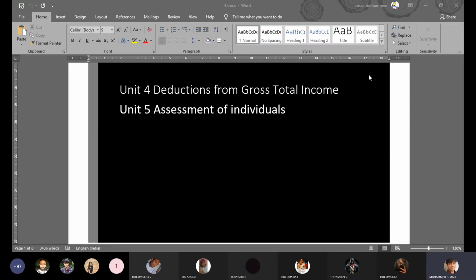Are you allowed to deduct personal expenses? Or are you allowed to deduct whatever expenses you feel is necessary to be adjusted in your GTI? So can you decide what deductions you can claim? The answer is no.